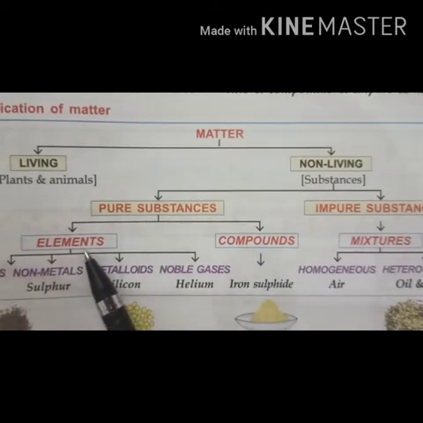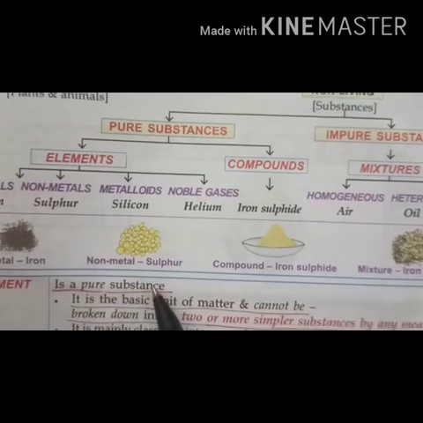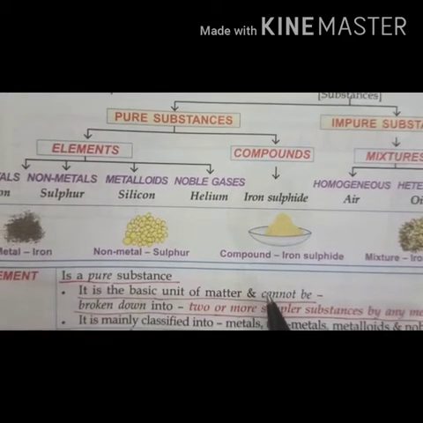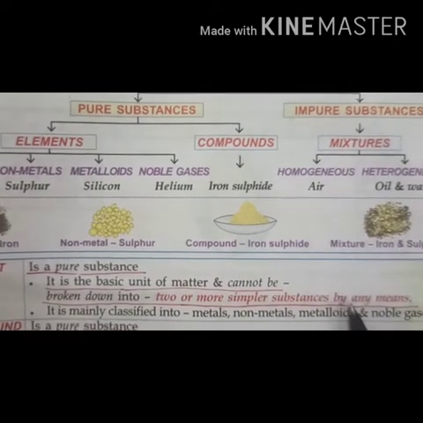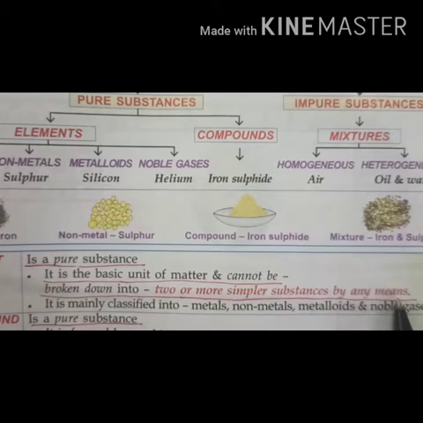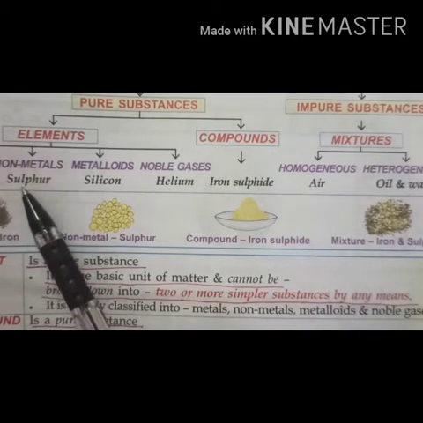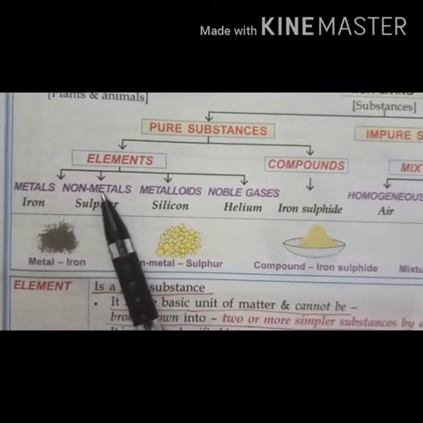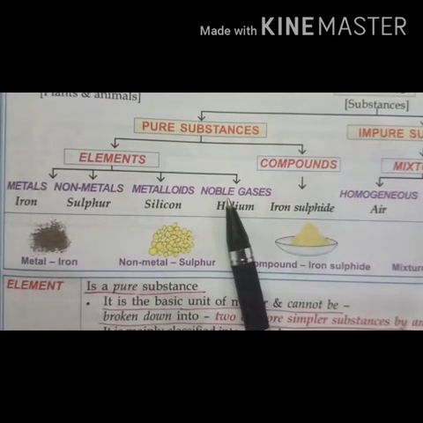Pure substances consist of elements and compounds. Now, what are elements? Elements are pure substances, the basic unit of matter, that cannot be broken down into two or more simpler substances by any means. Then again they are divided into four categories. First is metals, then non-metals, then metalloids and noble gases.